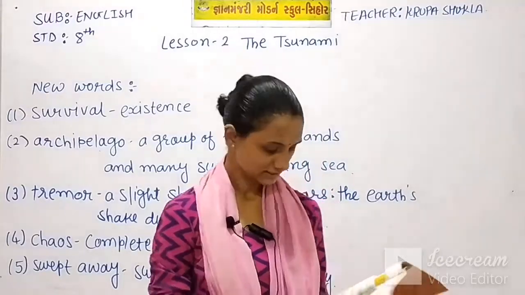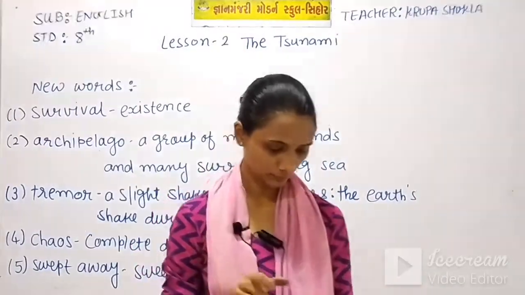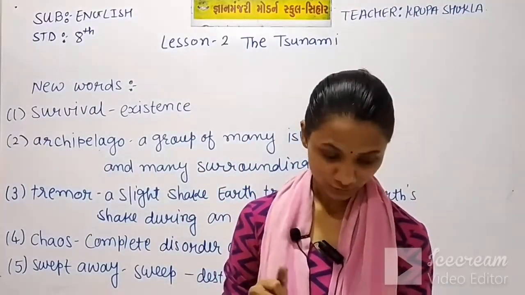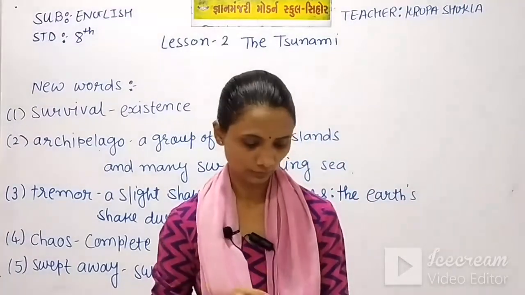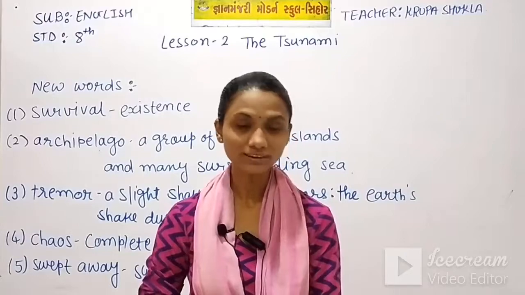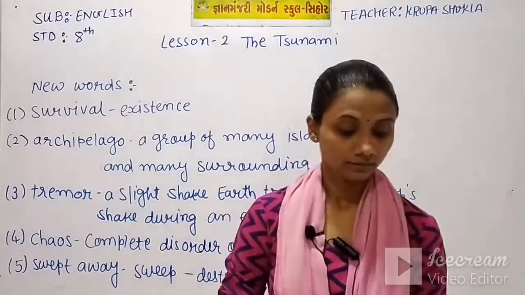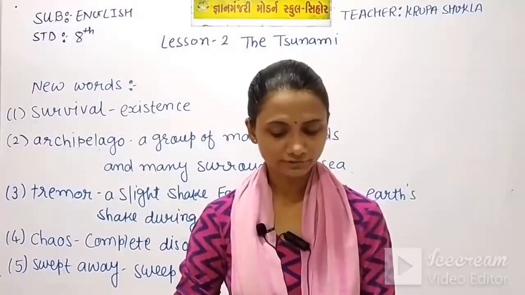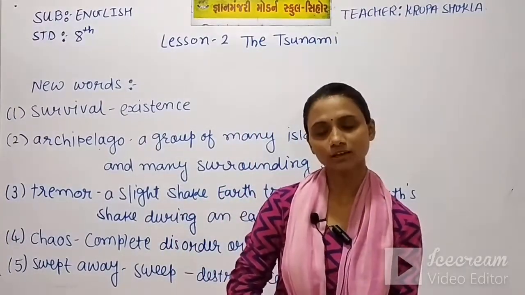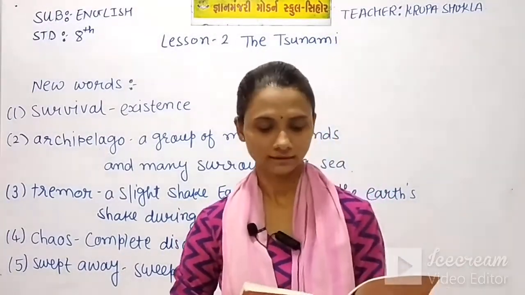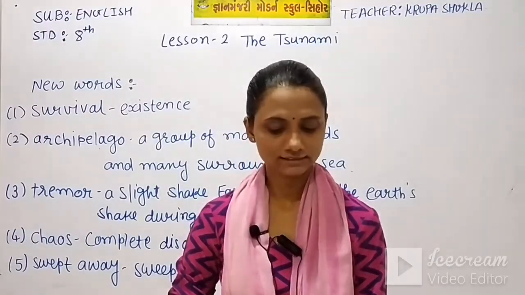Here it starts, and there is a picture of destruction, and I am reading the lines above the picture. Tsunami, you all know what a tsunami is. A tsunami is a very large and powerful wave caused by earthquakes under the sea. So a tsunami has a relation with the sea.